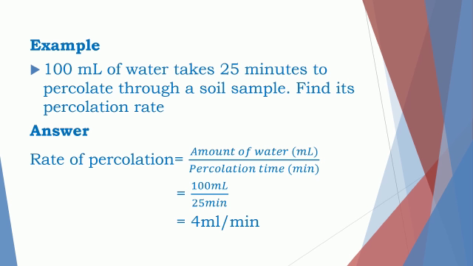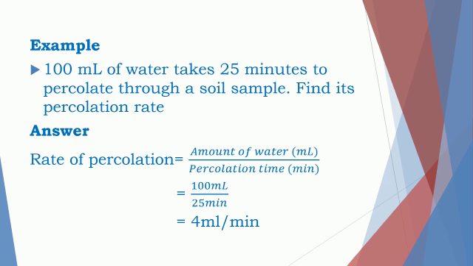Now we will study one example on this property, children. The example, or the numerical problem, is: 100 ml of water takes 25 minutes to percolate through a soil sample. Find its percolation rate. Now here children, the amount of water is given to you and the time required for the percolation is given to be 25 minutes. And we have to find out the rate of percolation.